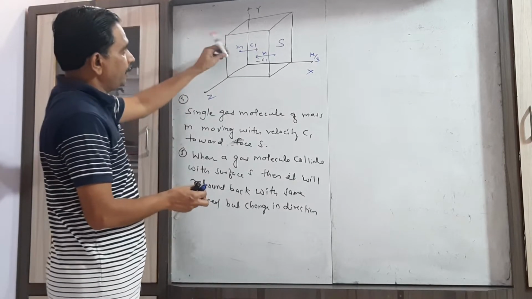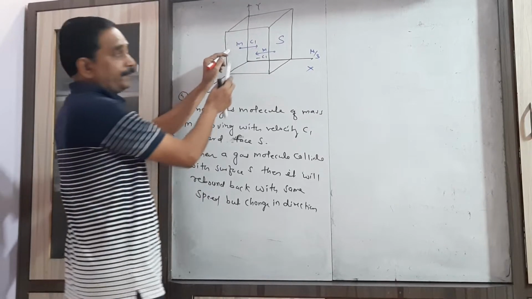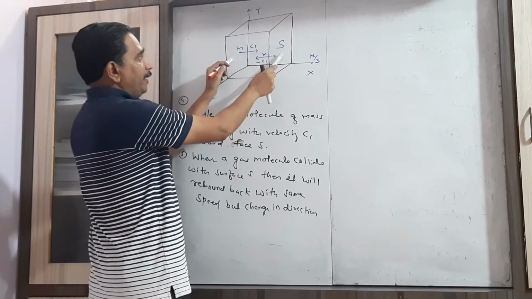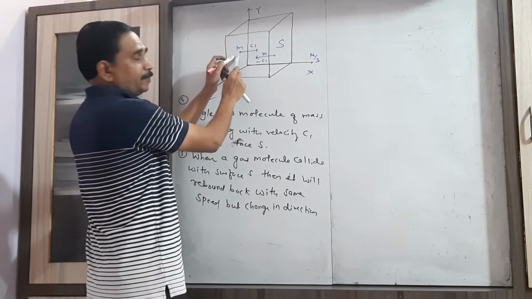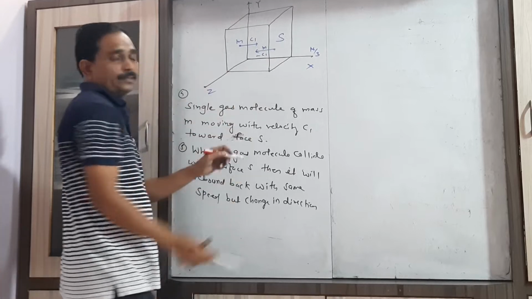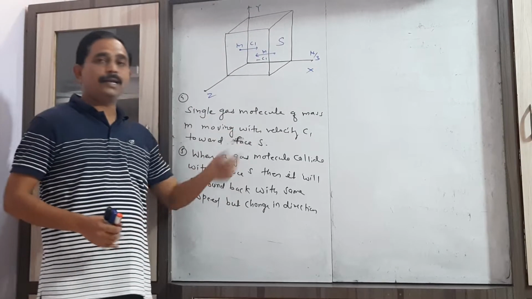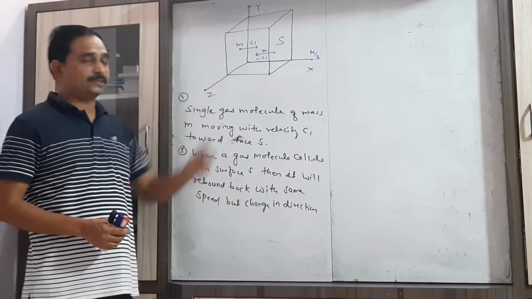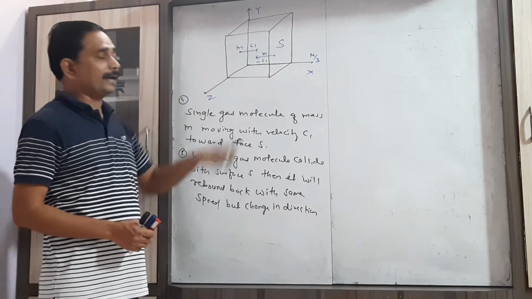Initially, this single gas molecule is moving from this face toward the opposite face with velocity c1. When this gas molecule collides on the surface S, it will rebound back, because we know that ideal gas molecules are perfectly elastic and there is no interaction between the gas molecules.